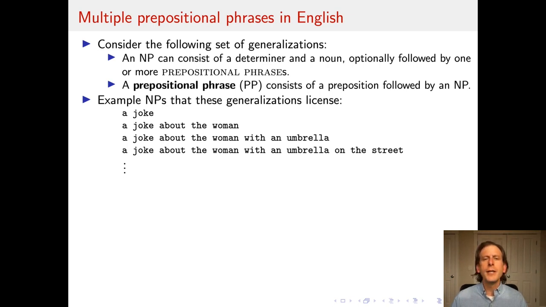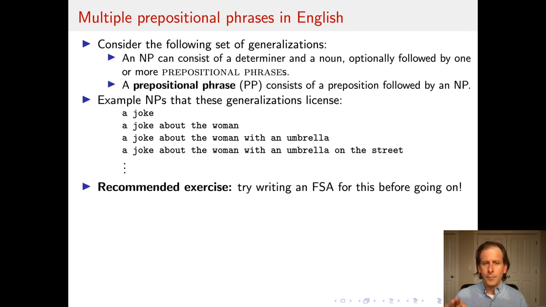Now, you'll notice that the meaning starts to get more and more complicated, but that's not the only thing I want you to notice. I want you to think carefully about what's going on here. And once again, I would like you to start by taking a moment and trying writing a finite state automaton for describing this. You can see this will be an infinite series of noun phrases of this form. So first, do that. Come back when you're ready. I'll be waiting. Okay, you ready? Here we go.